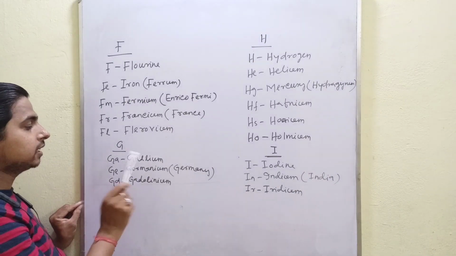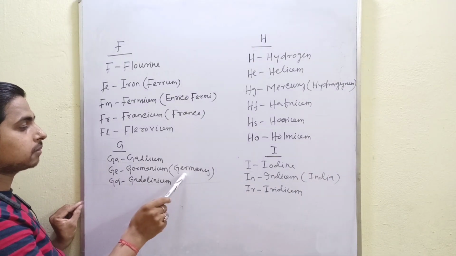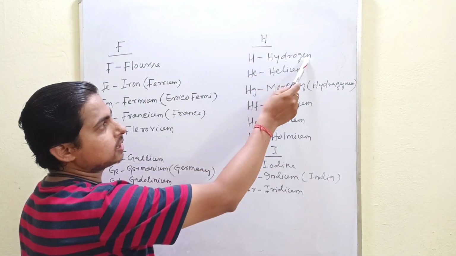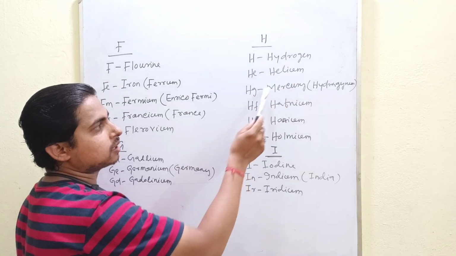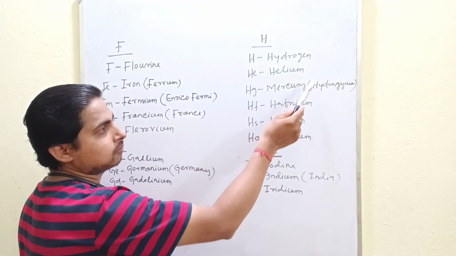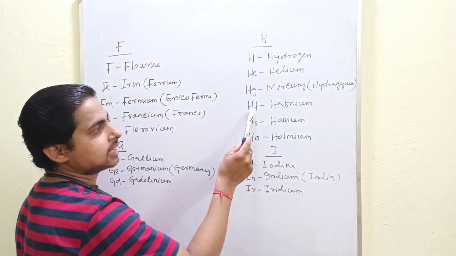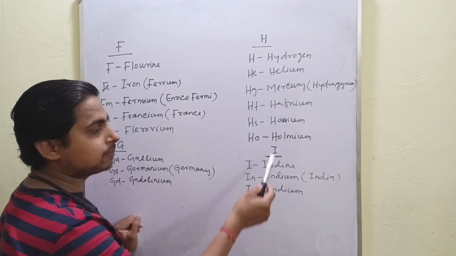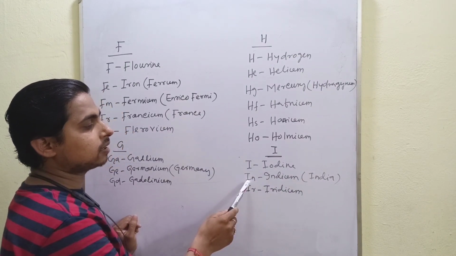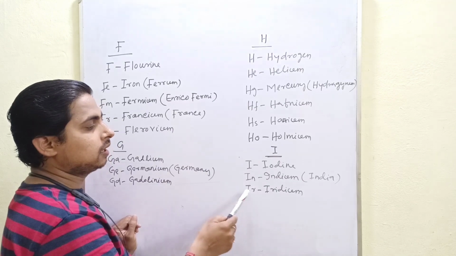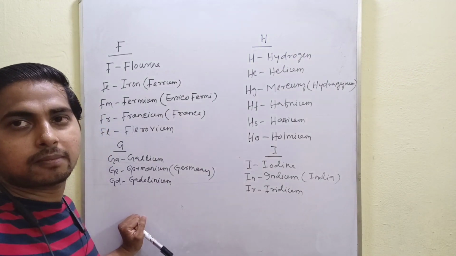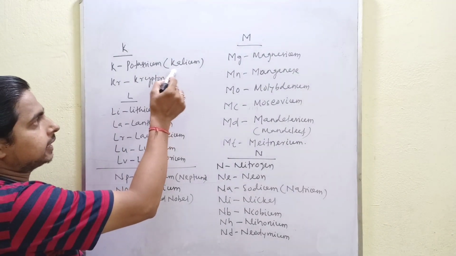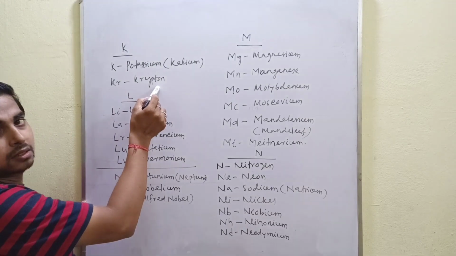G for gallium, germanium, country name Germany, gadolinium, Gd. H for hydrogen, helium, Hg for mercury, Latin name hydrargyrum. Hf, hafnium, Hs, hassium, Ho, holmium. Similarly, I for iodine, indium, country name India, iridium. K for potassium, Latin name kalium. K for krypton. Then L.